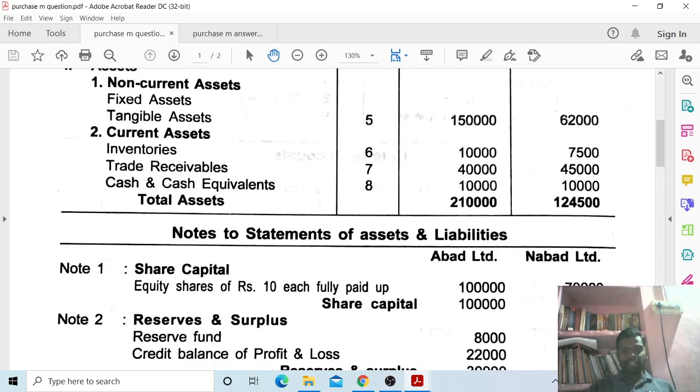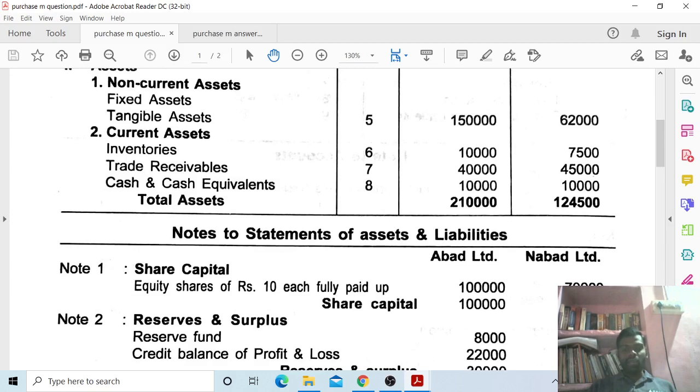Note number 6, Abad Limited 10,000, Nabad Limited 7,500. Trade receivables. Note number 7, Abad Limited 40,000, Nabad Limited 45,000. Cash and cash equivalents. Note number 8, Abad Limited 10,000 and Nabad Limited 10,000. Total assets 2,10,000 Abad Limited and 1,24,500 Nabad Limited.